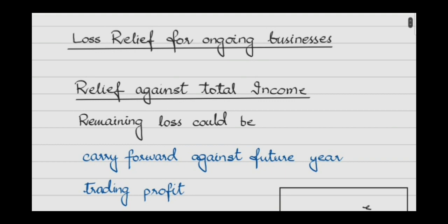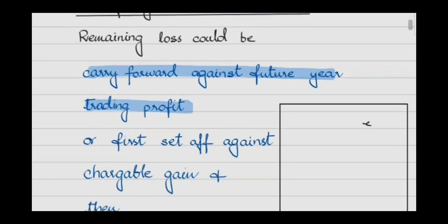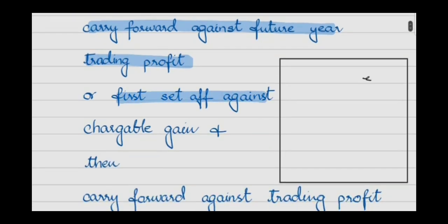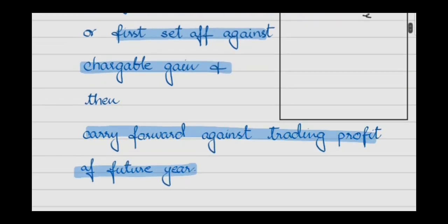So now loss relief for the ongoing business. First we are talking about the ongoing business. What are the loss reliefs available for the ongoing business? First is relief against total income. It means you can set off your losses against the total income. And if there is remaining loss, that could be either carried forward against future year trading profit, or first set off against chargeable gain and then carried forward against trading profit of future year.